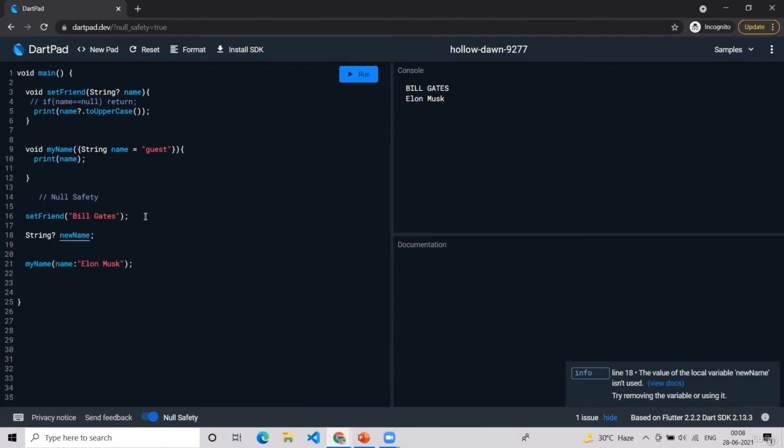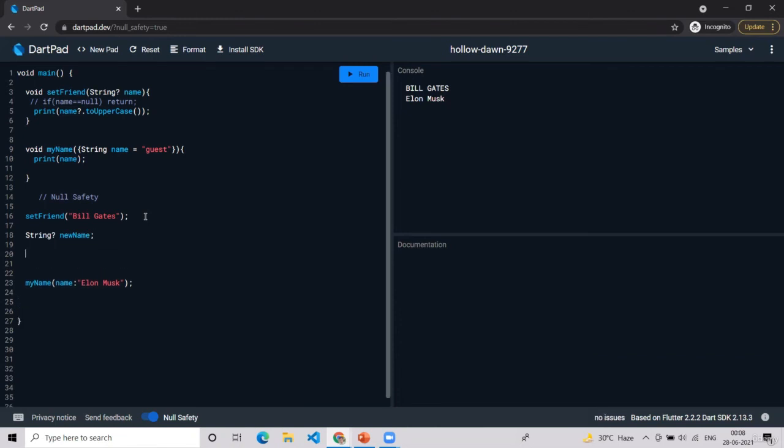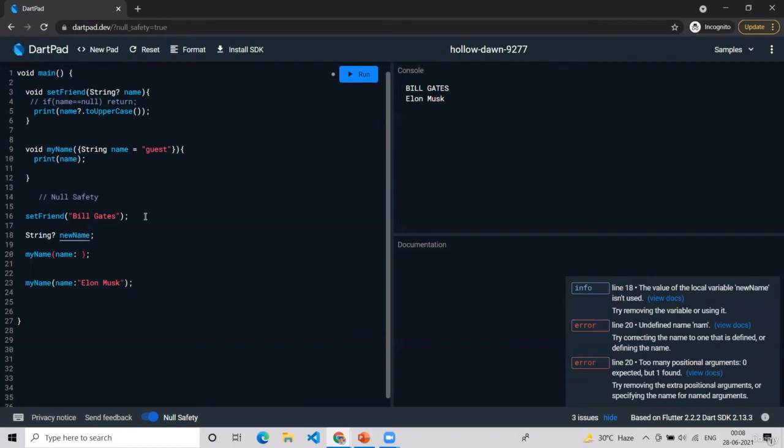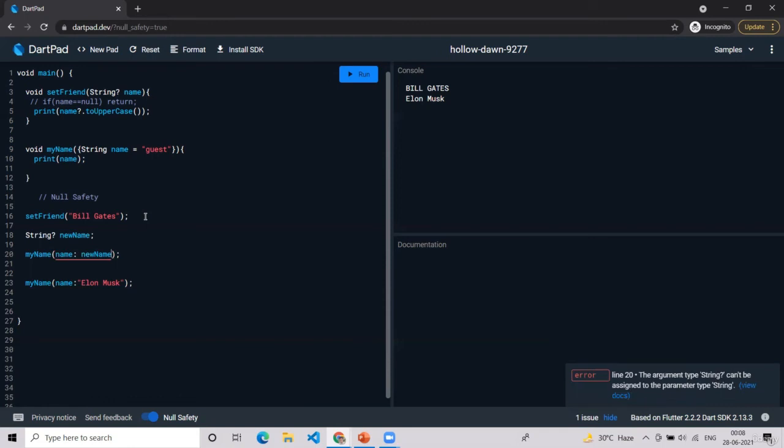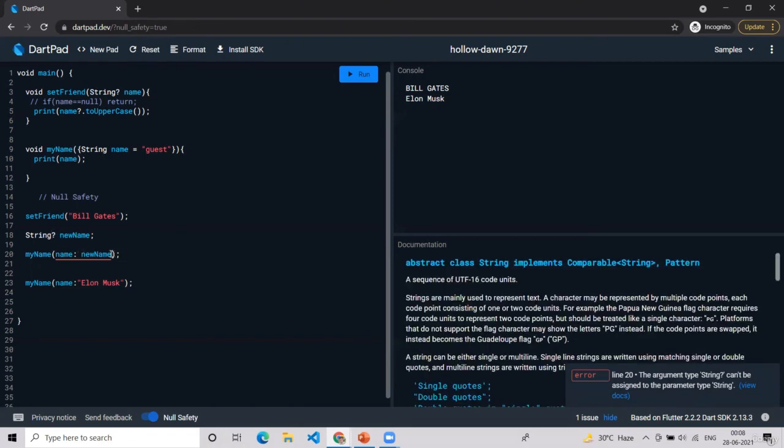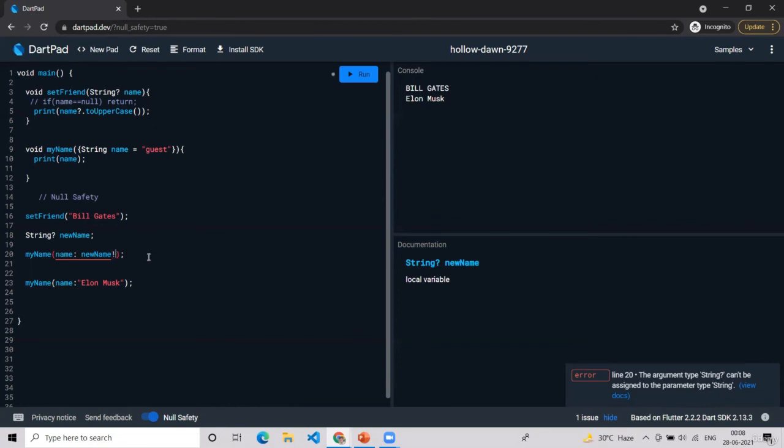What will happen if I send this string to the myname function, which also accepts a name parameter, which is a string? If I just write new name here, you will see it shows an error because we are sending a nullable string to a string. But what will happen if we give an exclamation here, which means we are very sure that this has a value.